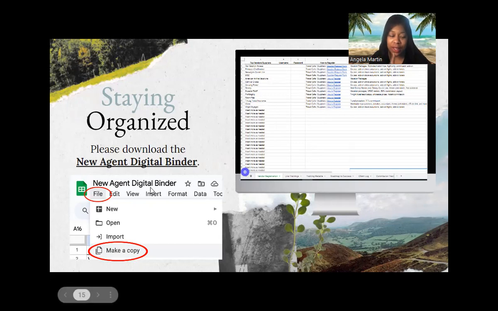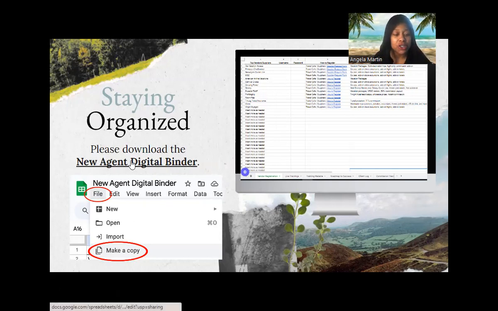Now, I will make note of this. When you download the new agent digital binder, you're going to want to feel the need to make edits to that particular copy. But to keep everything coherent and to prevent it from being messed up from everyone entering their information, in order to make edits to it, you're going to need to be signed into your Google account, and you're going to need to go to File and click on Make a Copy so that you're able to make edits to your own digital binder. And so you can now name it Angela's New Agent Digital Binder, or whatever your name is, New Agent Digital Binder. So it is customized to you.